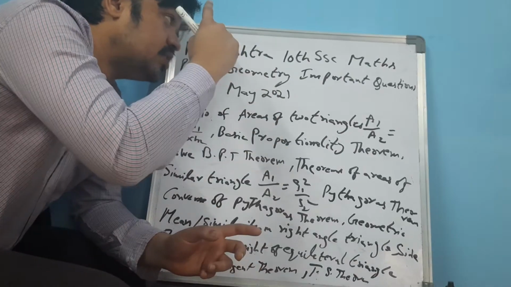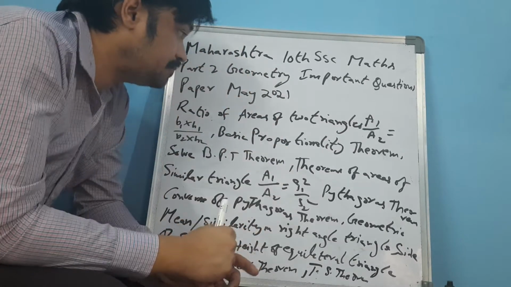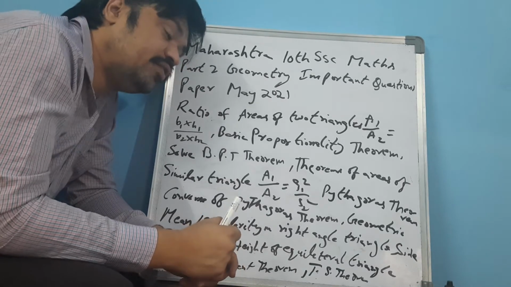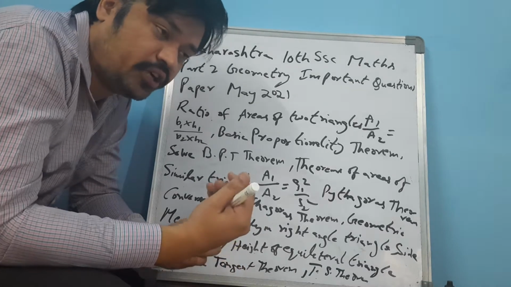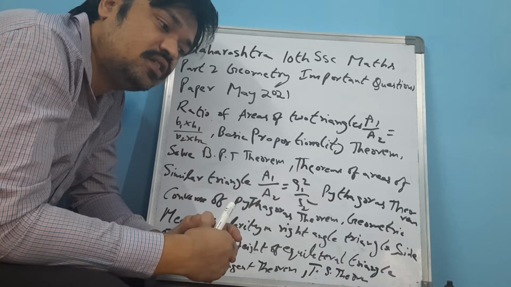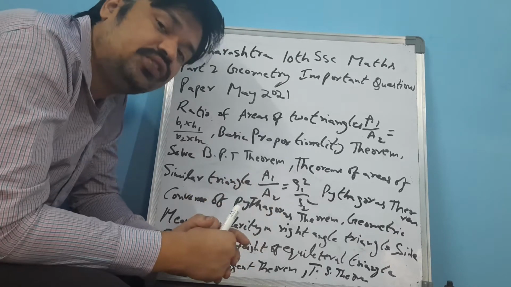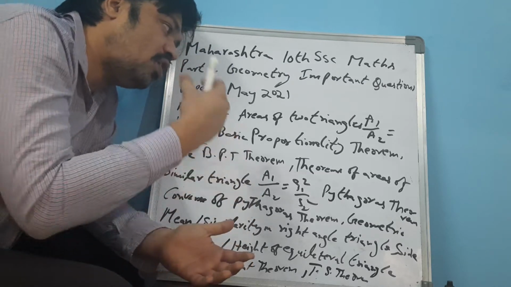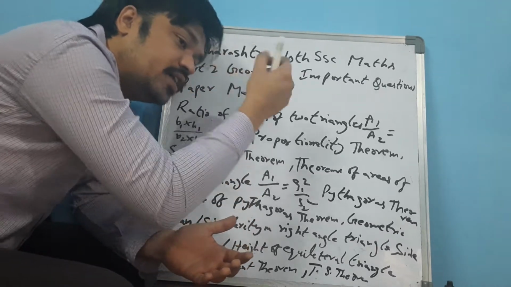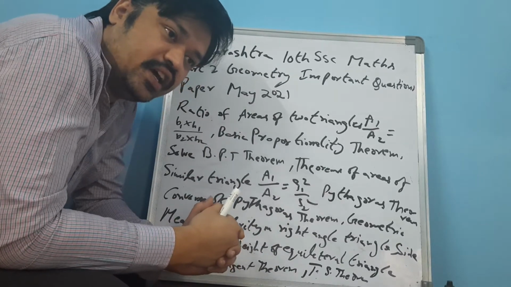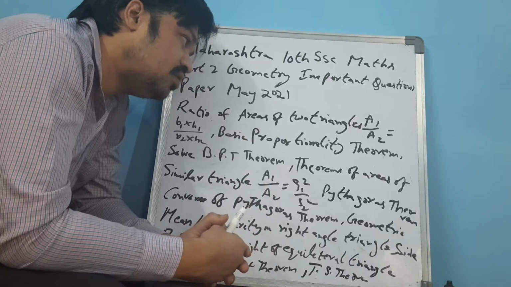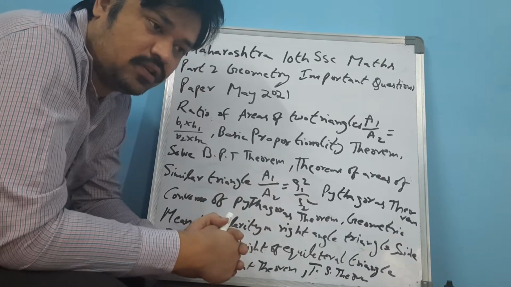Friends, this is going to be the 10th Maths Geometry paper. Here we are going to discuss some important topics and some important questions. The first one is the ratio of areas of two triangles.